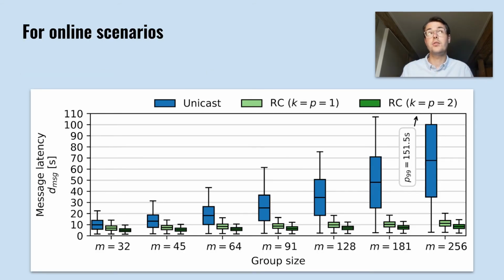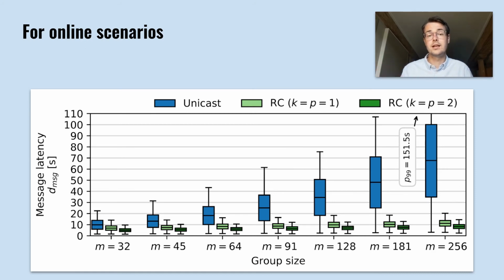This graph shows how the performance of different algorithms behaved for scenarios where all clients were online throughout. The message latency is measured on the application layer, from when the message enters the payload queue at the source to when it is delivered to the recipients. The blue boxes are for the sequential unicast technique that we have seen at the very beginning in the orange slides. The green boxes show the results for Rollercoaster. The light ones are without the p-restricted multicast extension, and the darker ones have p equal 2.